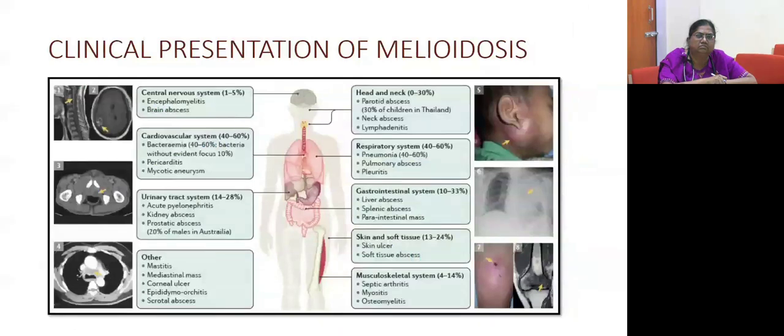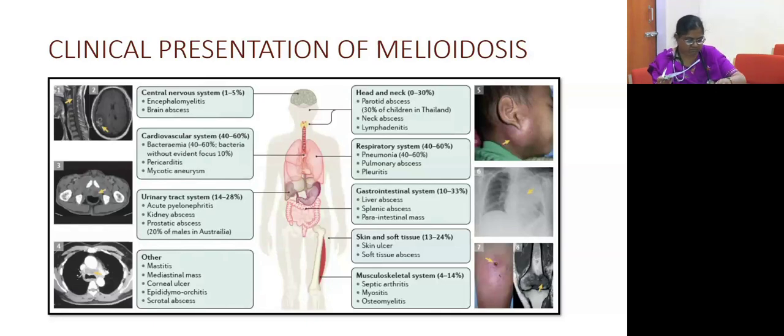Clinical presentation varies, so it involves multiple organs. Starting from the CNS, our second case, Mr. Y, had brain abscess and encephalomyelitis. In our first case with pneumonia and septic shock, a bedside echo also found vegetations on the valve. However, unfortunately, within 2 hours of admission, he succumbed to his illness.